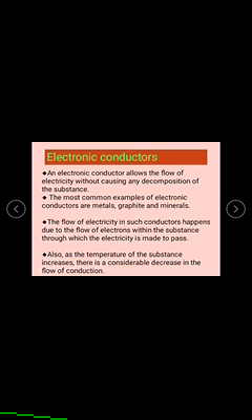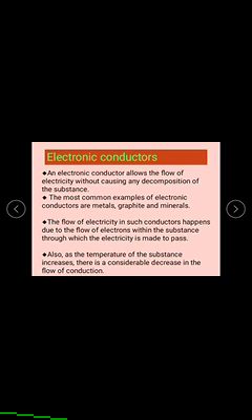The flow of electricity in such conductors happens due to the flow of electrons within the substance through which electricity is made to pass.